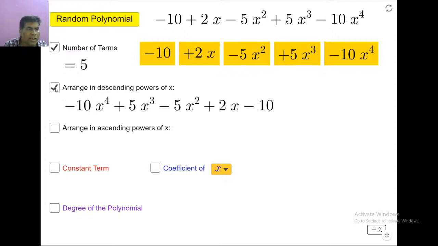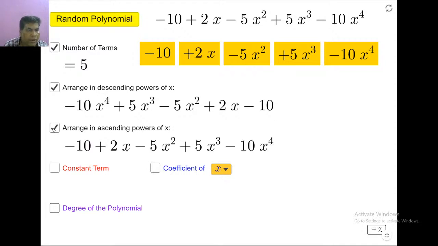In descending order, exponent 4 comes first, then exponent 3, then 2, then x which is 1, then the term with no variable, which is 0. This is the descending order of arranging polynomials in powers of x.